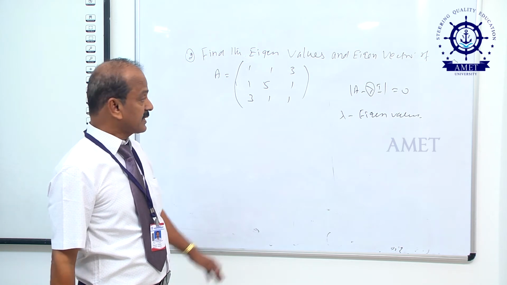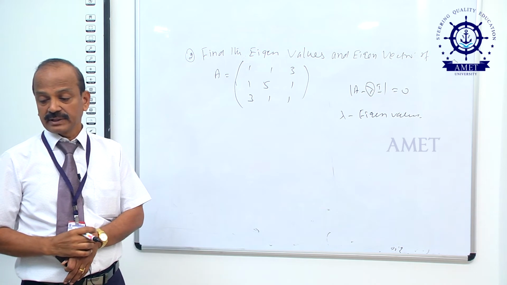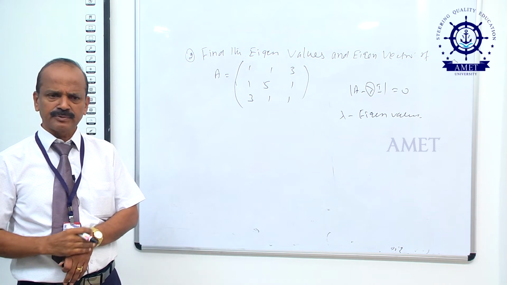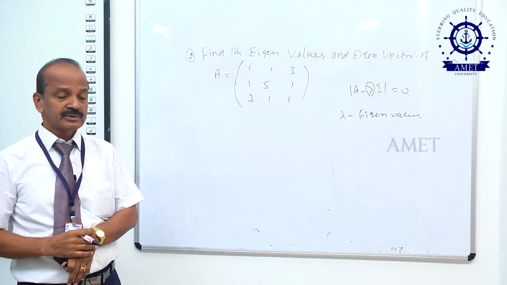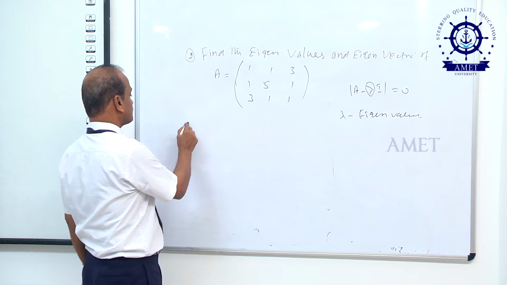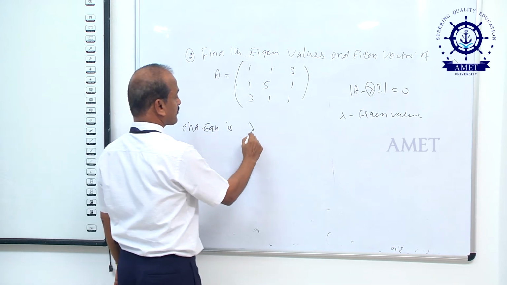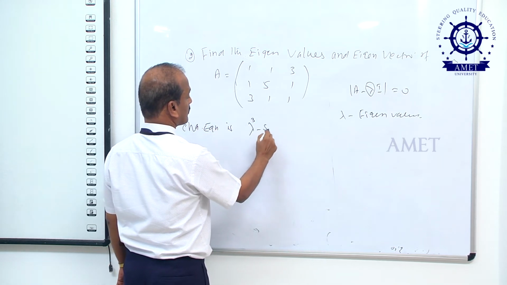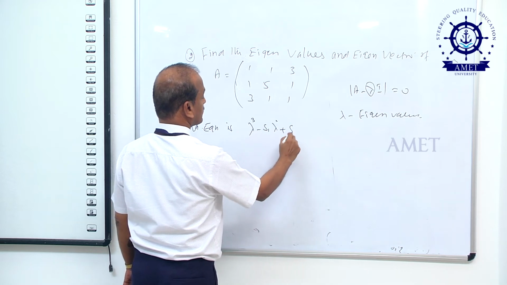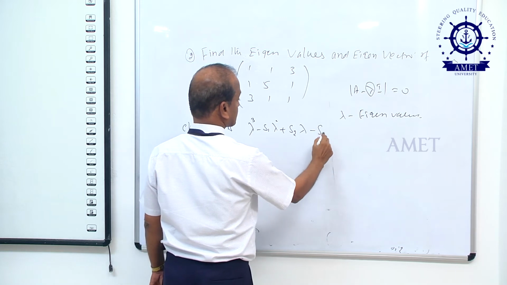Now, first we can find the eigenvalues. One of the short formulas to find the eigenvalues: we must find the characteristic equation. The characteristic equation is lambda cube minus S1 lambda square plus S2 lambda minus S3 equal to 0.